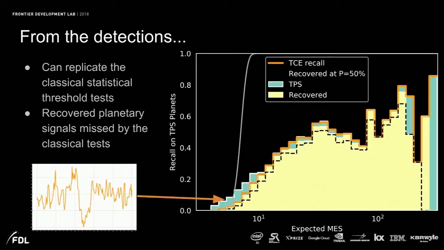And you could go back a step further. Once we've trained this model, we can go back before we eliminate some of the candidates and maybe run it on the pre-statistical objects. And actually, when we do that, we recover almost the same as these statistical tests that were initially used. But we also recover some planetary signals that were missed by those classical tests. So this object down here is a small radius planet that was previously missed by the detector and that wouldn't have been detected by AI.